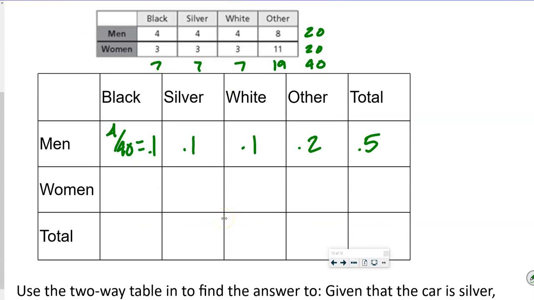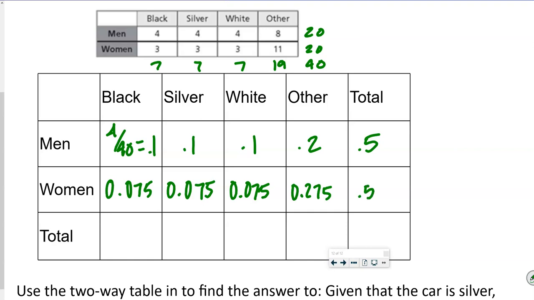Okay, same here. 3 divided by 40 is 0.075, 0.075, 0.075. And again, we divide the 11 by 40. 11 divided by 40 is 0.275, and we add all those up, we get 0.5, okay?